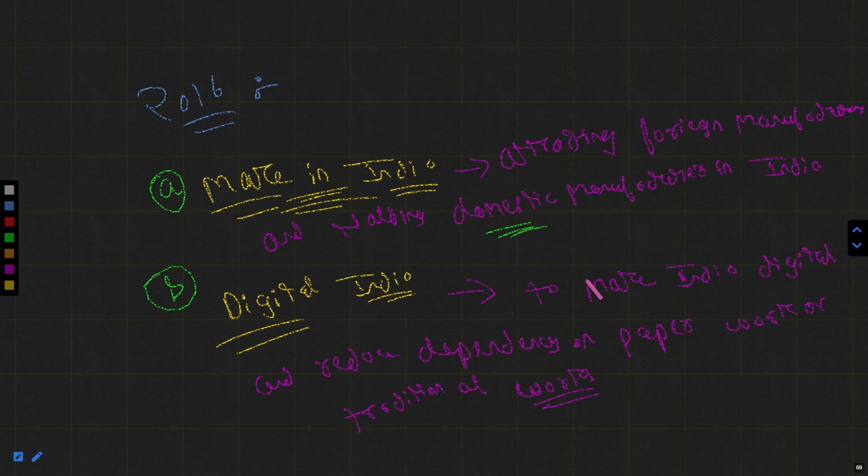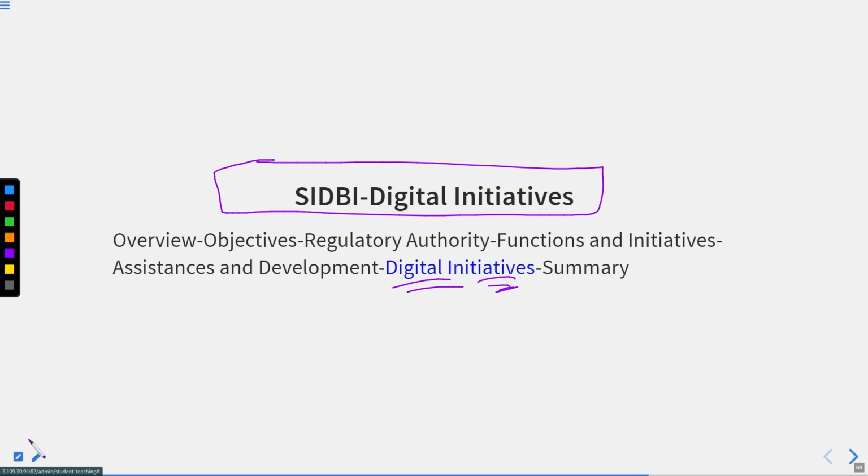So this was the Digital India mission, and this helped us grow. Like you have seen net banking services, online shopping, whatsoever you can call it. So these were the digital initiatives, and SIDBI was also a part of it.